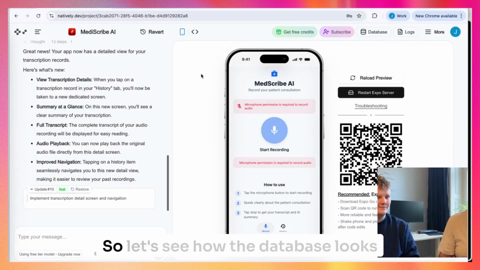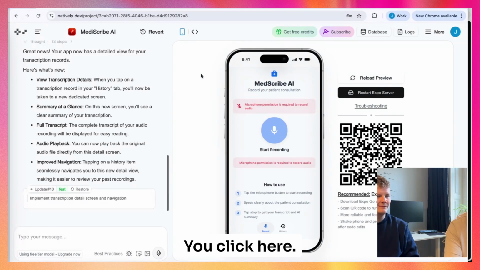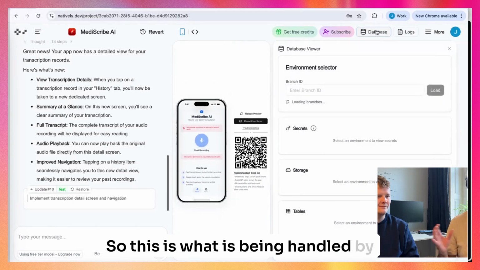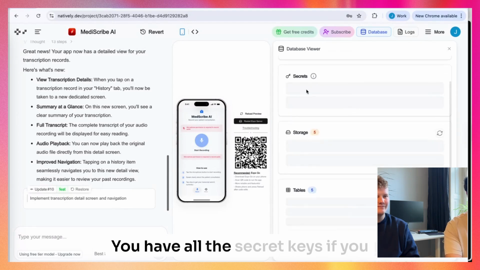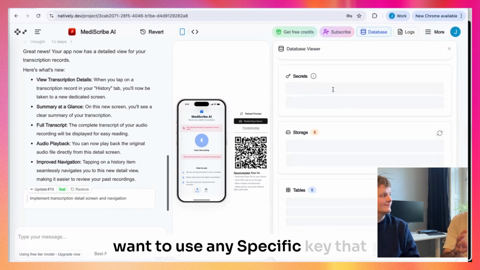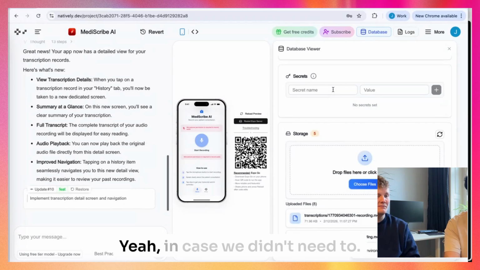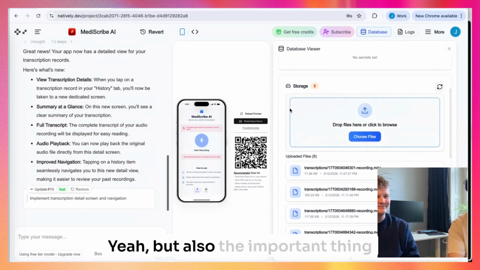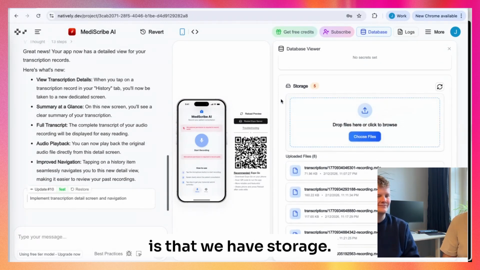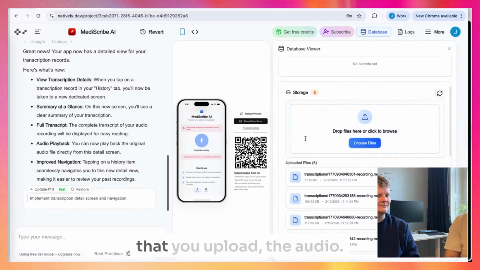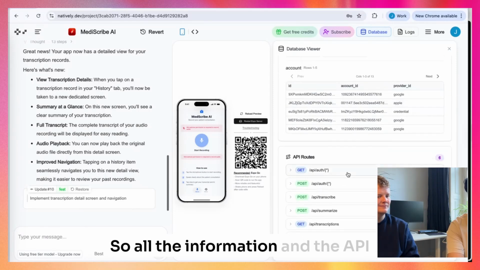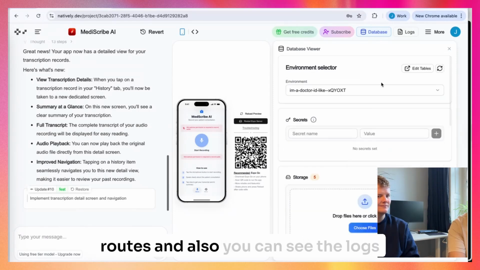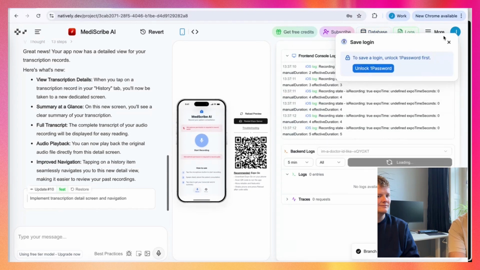Yeah, perfect. So let's see how the database looks here. You click here. So this is what is being handled by Specific. So you have the environment selector. You have all the secret keys if you want to use any specific key that you want. Yeah, in this case, we didn't need to. But also the important thing is that we have storage. So it stores all the audio that you upload. We also have the tables here. So all the information and the API routes, and also you can see the logs here.